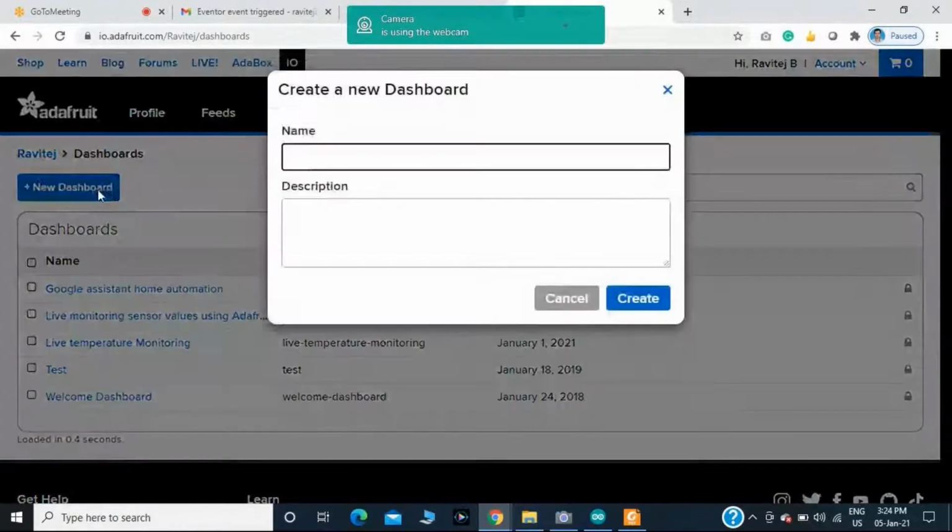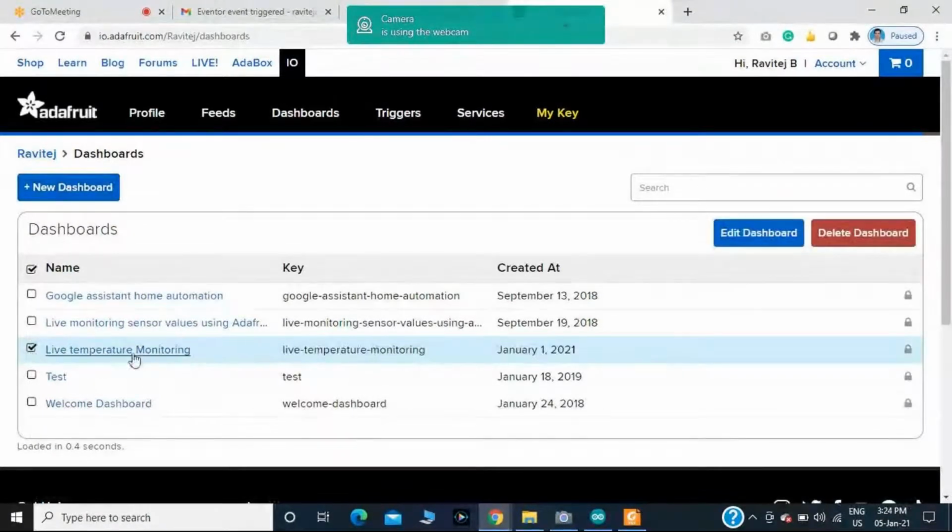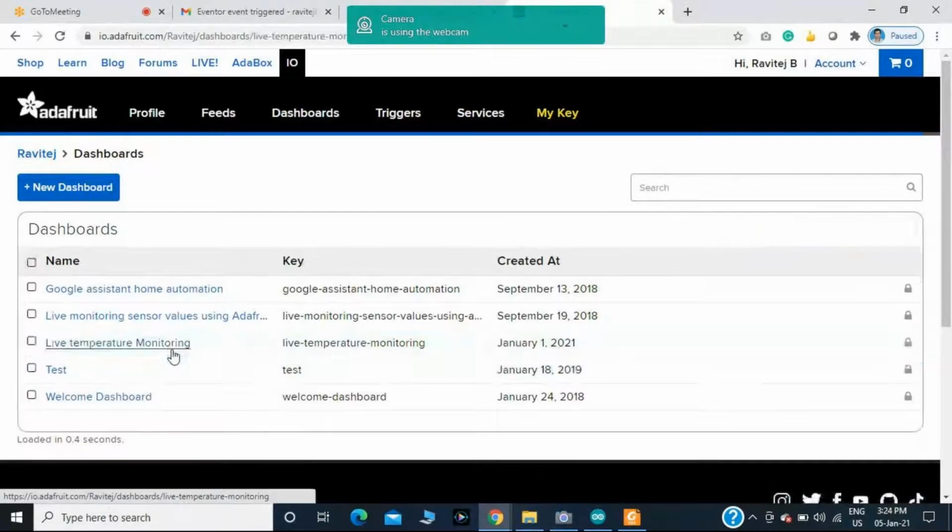You should create a new dashboard with a name. In this example, I have taken live temperature monitoring, and you should give the description. Then you should create the new dashboard. I have already created it, that's why I'm clicking on this one, live temperature monitoring.